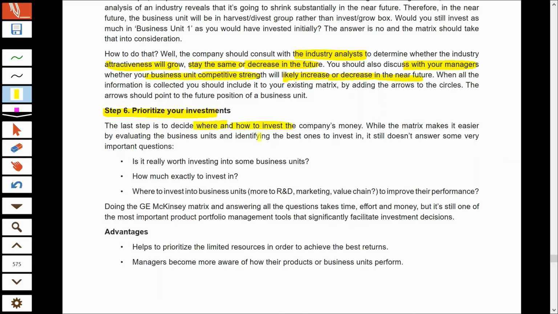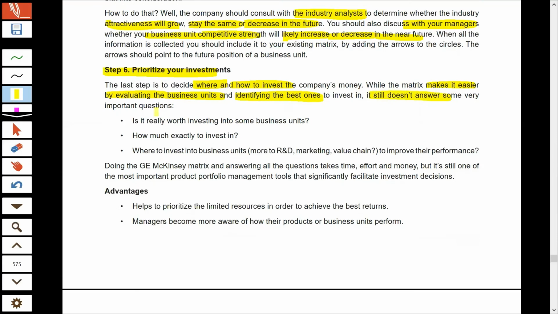Now, there are some problems that have been pointed out with GE also. They say that GE definitely helps us to find out those businesses which require investment. It helps us to identify the best businesses or the best products wherein we should invest. But still, it does not answer some questions. It does not answer whether it is really worth investing in some business. It does not answer exactly how much amount we should invest and where we should invest if we want to improve.